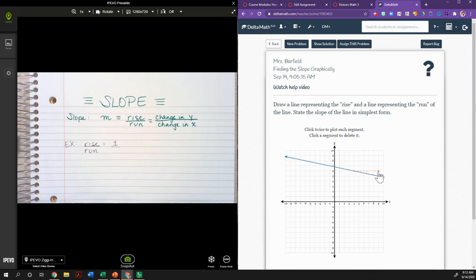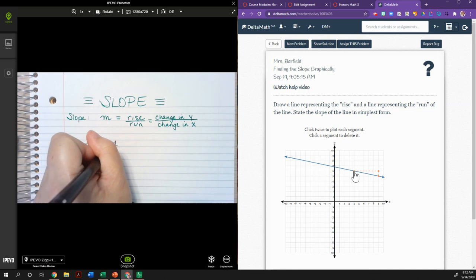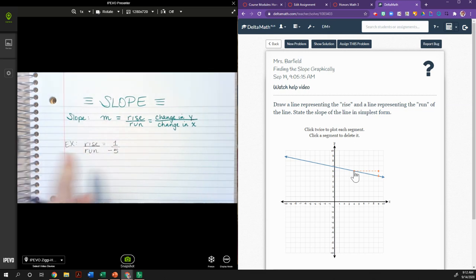Because to get to this dot I went left, that's going to be -5. The other reason I know it's negative is that if this was a hill, looking at it from left to right, this would be going downhill, and so my slope has to be negative.